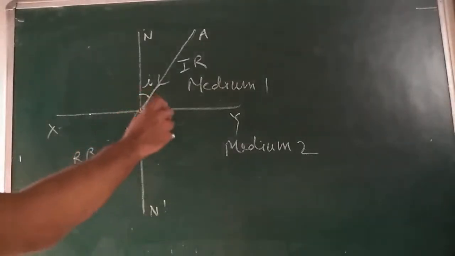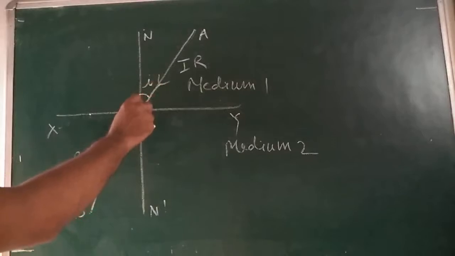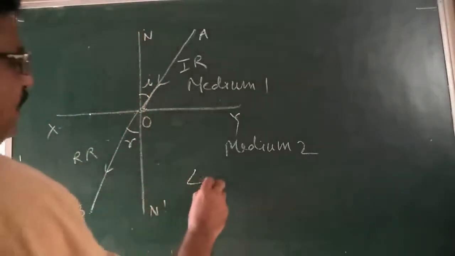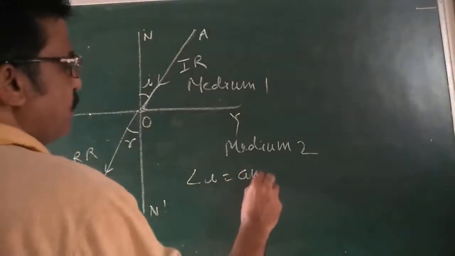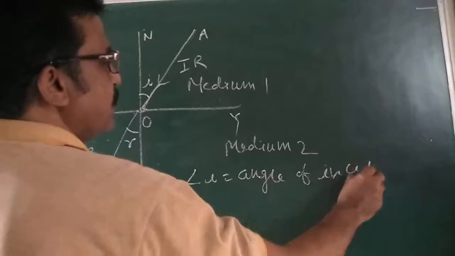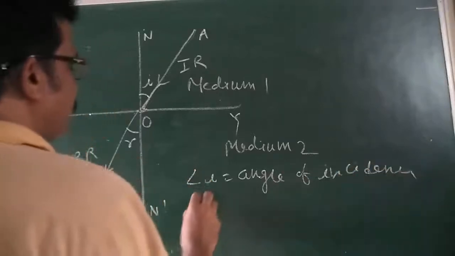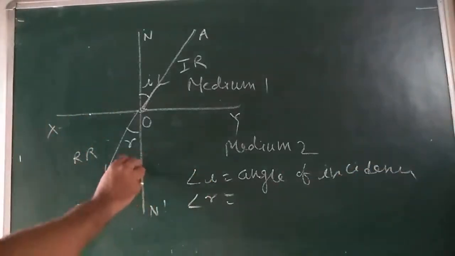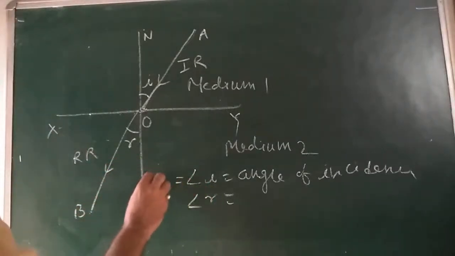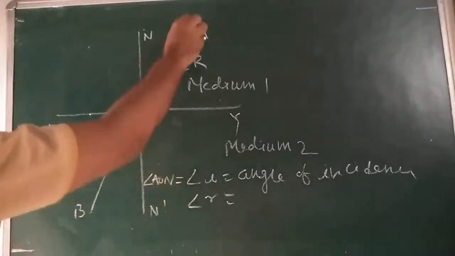The angle at which the incident ray AO meets this normal NOS is called the angle of incidence. Here you can see this angle I is angle AON.